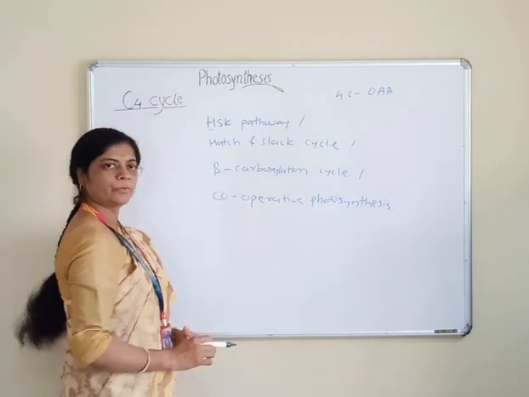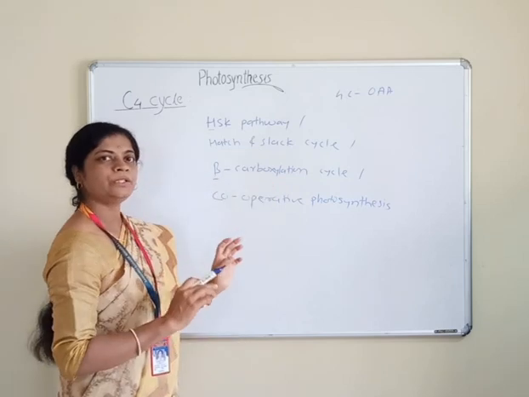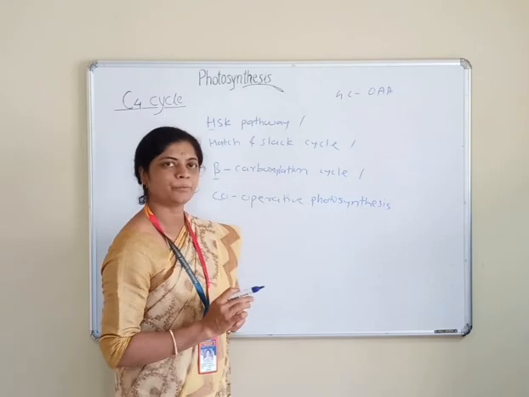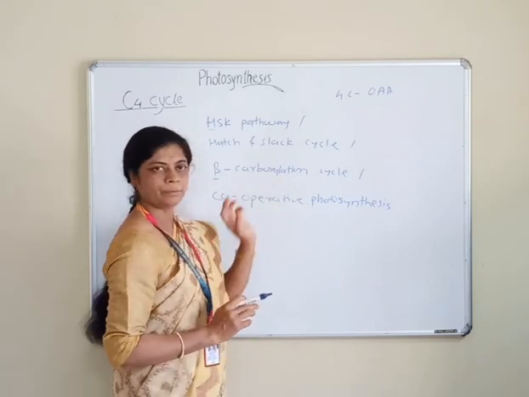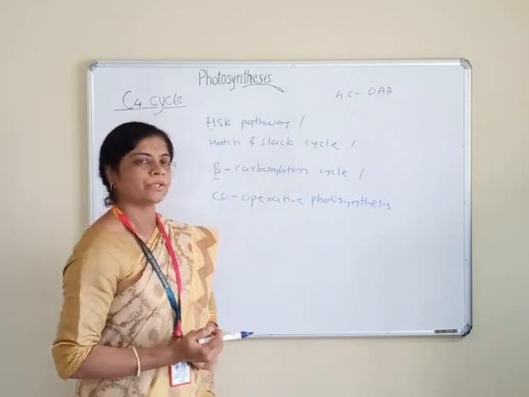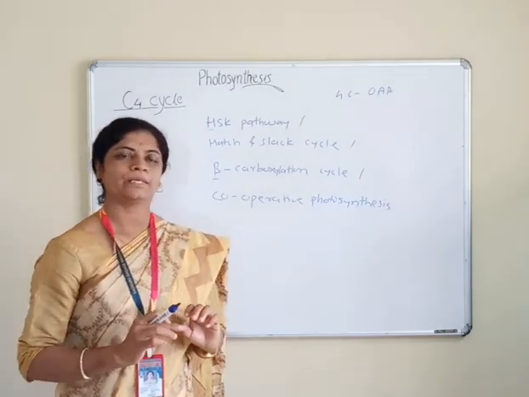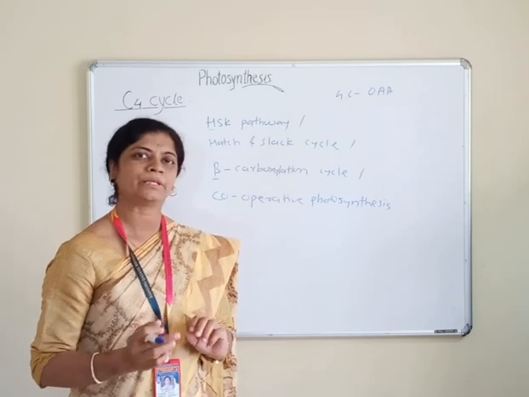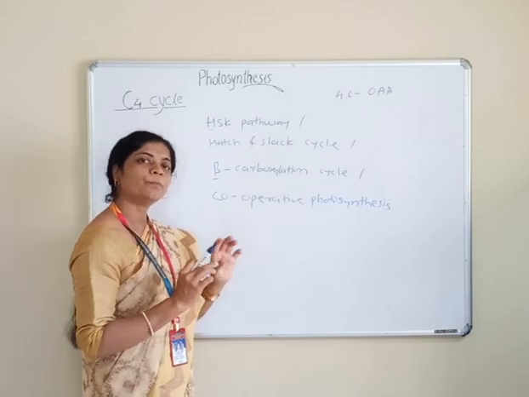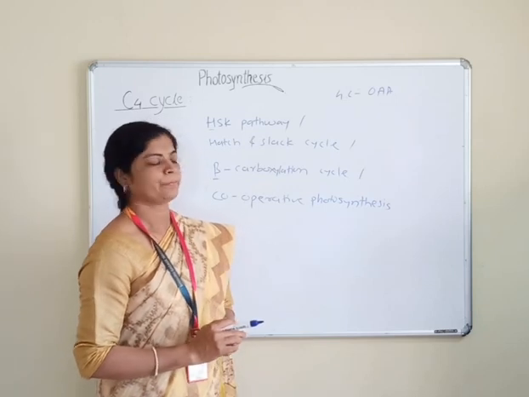Why is it called beta carboxylation? Beta means 2. Carboxylation occurs in 2 steps, in the mesophyll type of chloroplast and the bundle sheath type of chloroplast. So it is called the beta carboxylation cycle. Why is it called cooperative photosynthesis? Because this cycle occurs in 2 types of chloroplast, mesophyll and bundle sheath, and both types cooperate with each other, hence it is called cooperative photosynthesis.